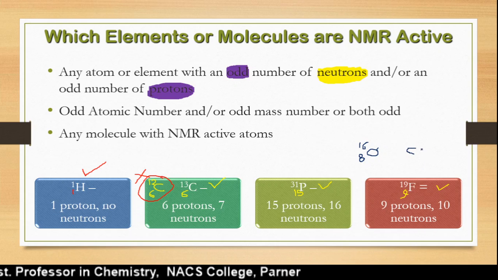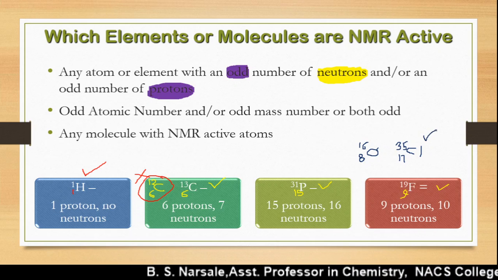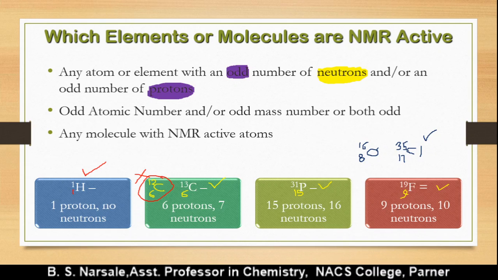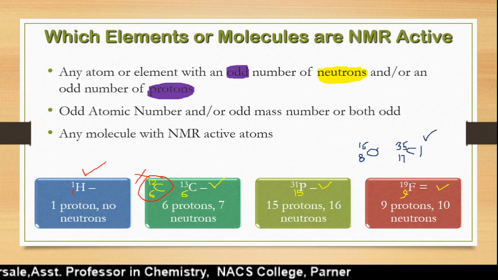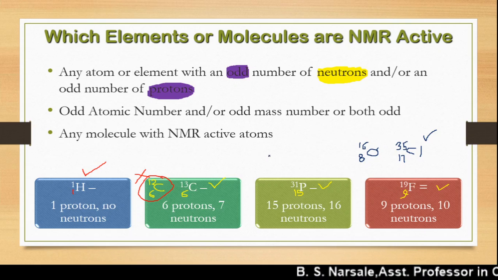Everyone knows about chlorine again. If you look at chlorine, from the halogen family, it has atomic number 17 and mass number 35, or its isotope 37. Both are odd, so it is an NMR active molecule. And as they are NMR active, we can easily calculate the allowed number of spin states depending upon the spin quantum number.